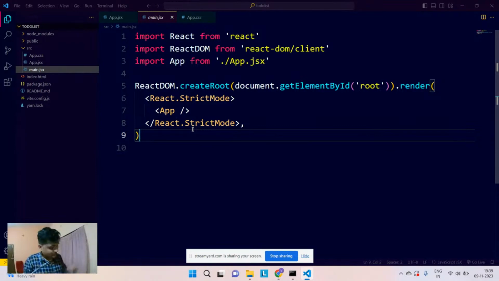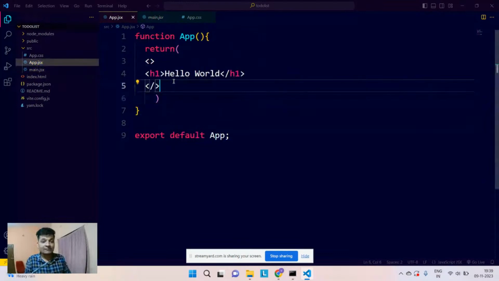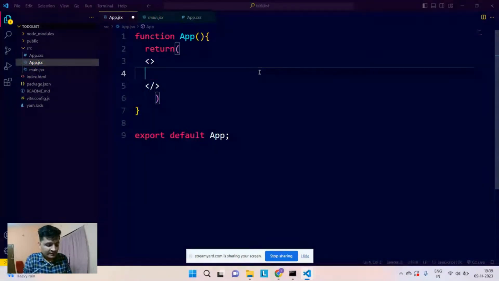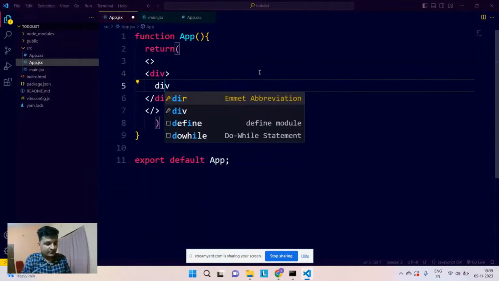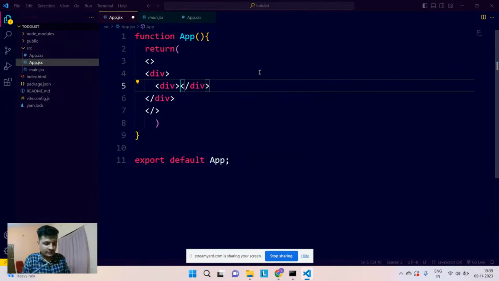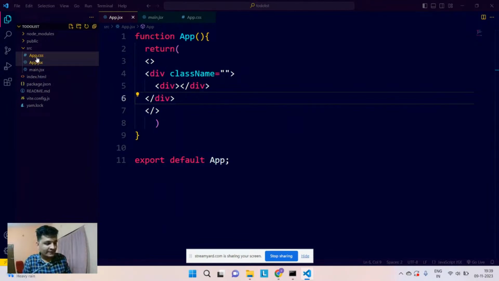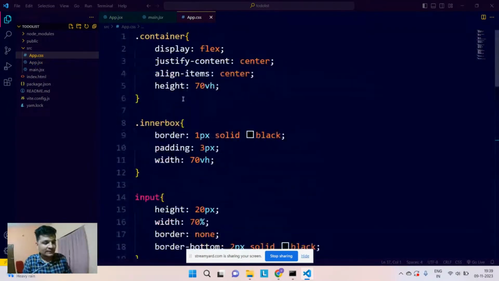Okay. So apart from that, what we are going to do today is I will go to my app.js. First of all, I will create the basic structure that we will be requiring for our to-do application. So I will be saying, okay, I want one div inside which I want another div. And I have already written the CSS for it. We can just have a look at it in the app.css file. So we have written some CSS.